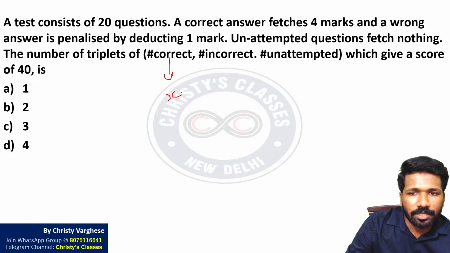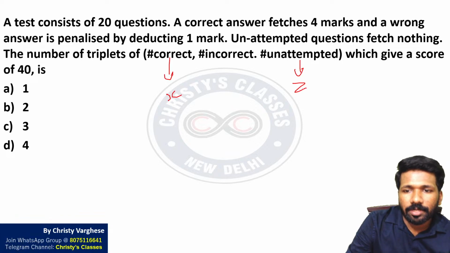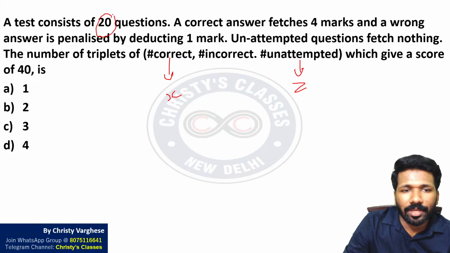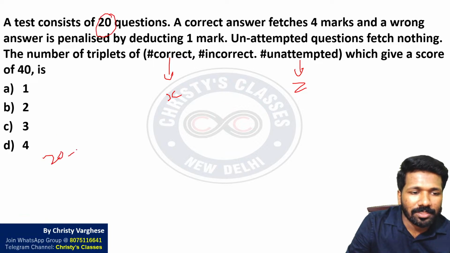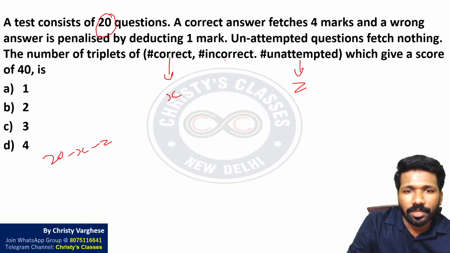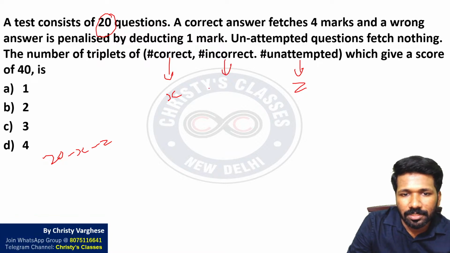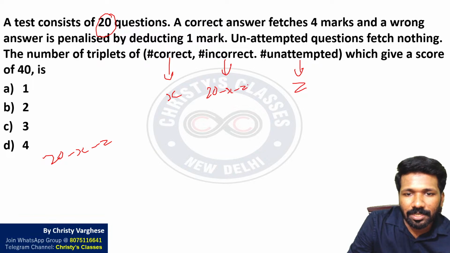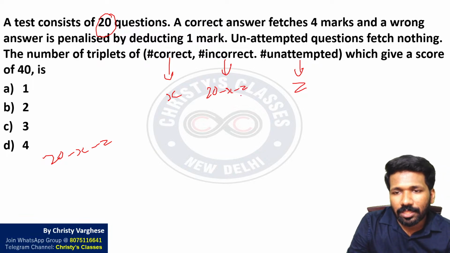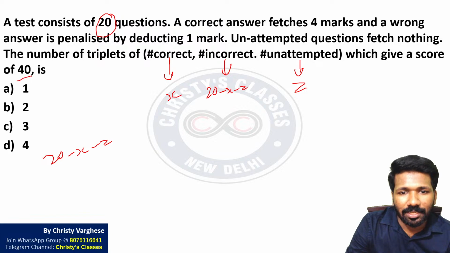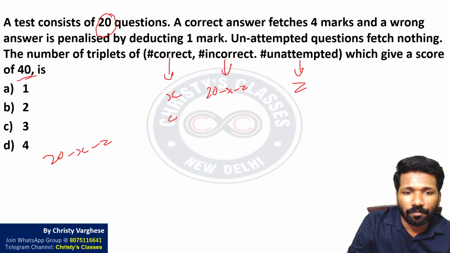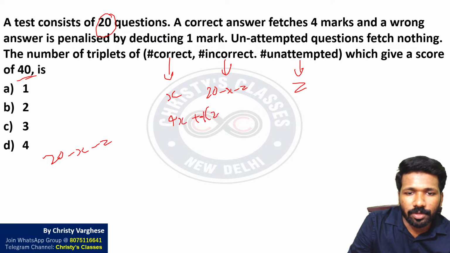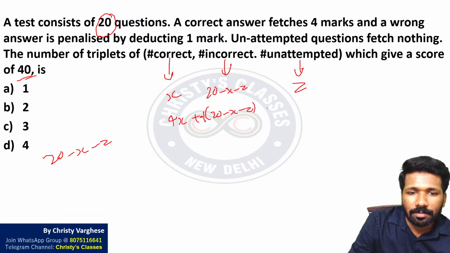Let the number of correct questions be x and unattempted be z. There are total 20 questions. So if from 20 we subtract x and z, we get the incorrect ones. 20 minus x minus z is the incorrect questions. If we add the marks of all three, we should get 40. That is 4x plus minus 1 times 20 minus x minus z plus 0 equal to 40.